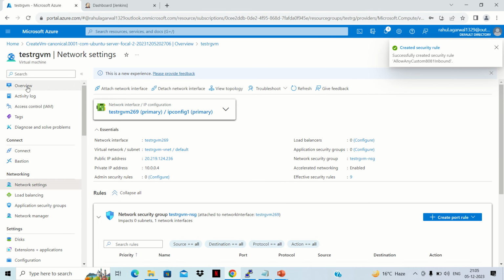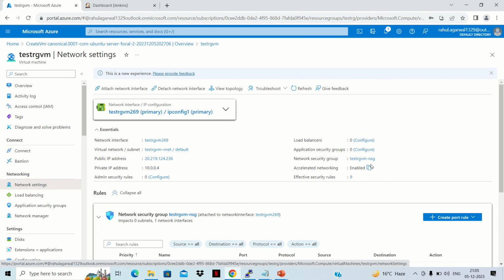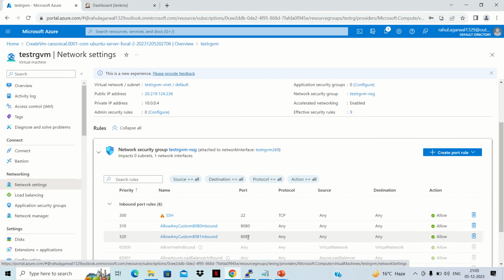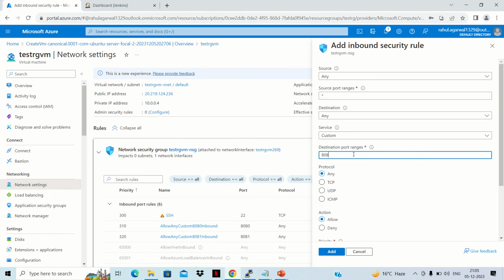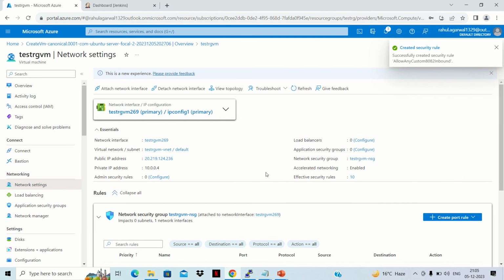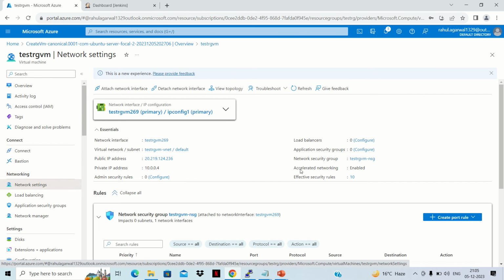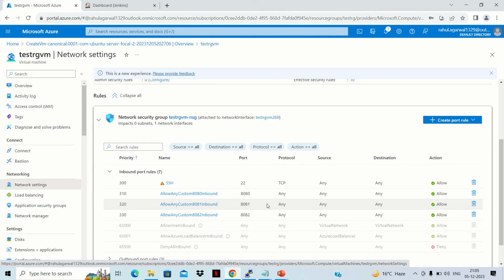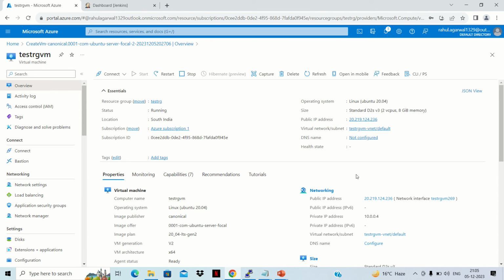So now 8081 port is open. We can again go to this network settings section and we can see that 8081 is now open and it is allowed. Now we can go to inbound port rule again and we'll open one more port, that is 8082. Click on add. Okay, and if we again go to this network settings section, here we can see now 8080, 8081, 8082. Okay, so now all three ports are opened.